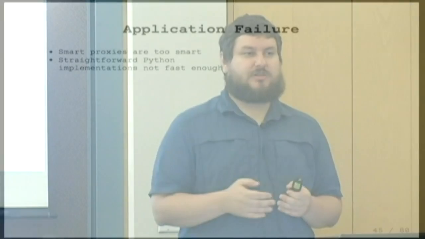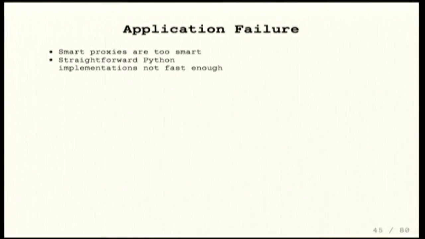The rate limiting code was just not fast enough. The straightforward, naive implementation just wasn't working. And that became a big problem, and attempts to rewrite it again broke other features. The proxies were also not smart enough. There was duplicated logic between our main applications and these proxy servers, and the logic couldn't just live in one or the other. So this would be a problem anytime if you don't want to maintain two copies of the same code, but especially when you have to maintain one in Ruby and one in Python, it can really be a problem.